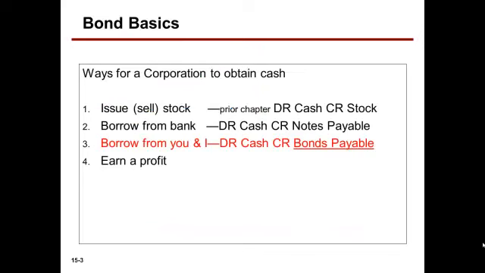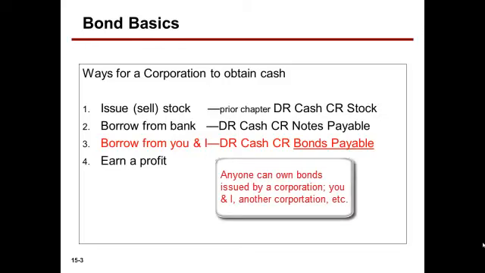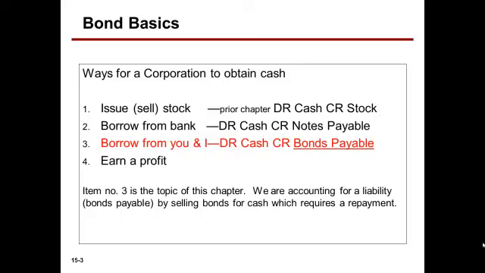Okay, how many ways are there for a corporation to obtain cash? First, it can sell stock. We covered that in the prior chapter. When it sells stock, debits cash, credits stock accounts paid in capital. Or it can borrow from a bank, increasing cash with a debit, increasing notes payable with a credit. Or it can borrow from you and I, debit cash, credit bonds payable by issuing bonds, or can earn a profit. We're concerned with item number 3 in this chapter.